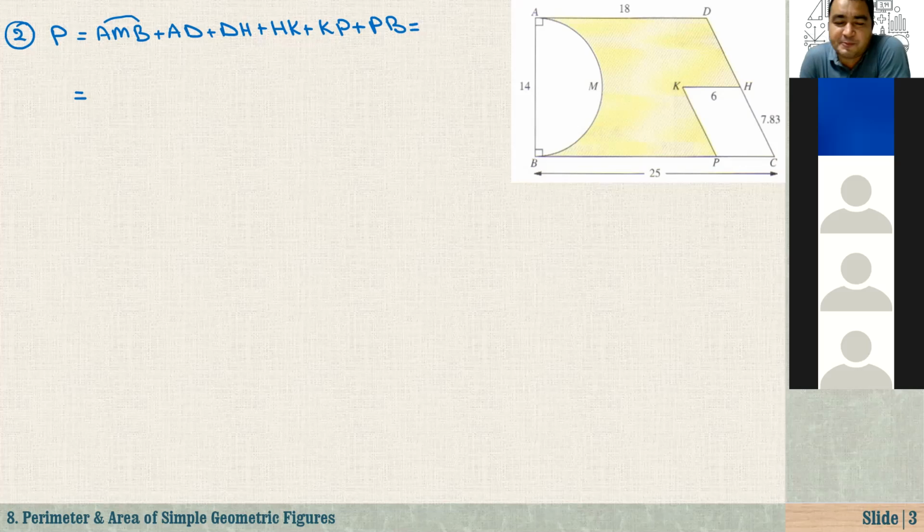Ilknur, what is a perimeter? Can you tell me the definition? What is a perimeter? Yes, teacher.